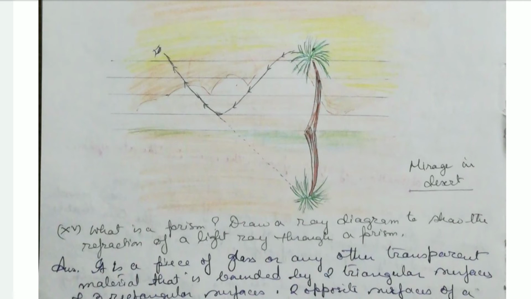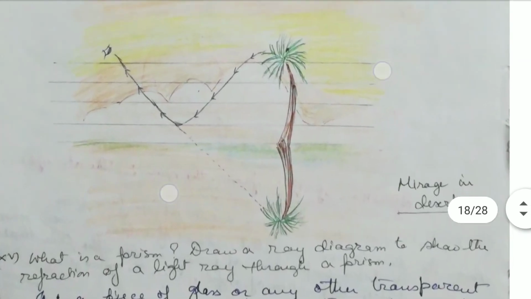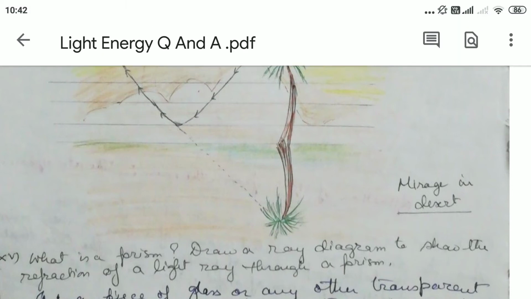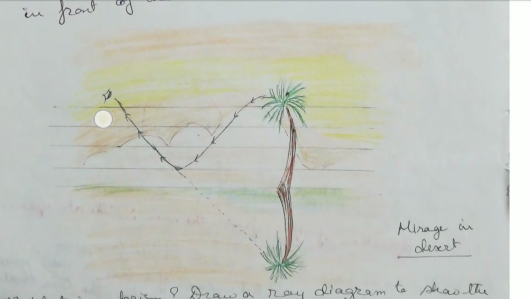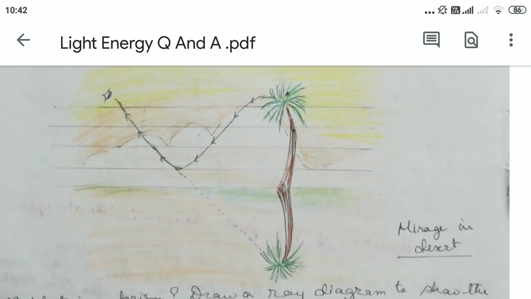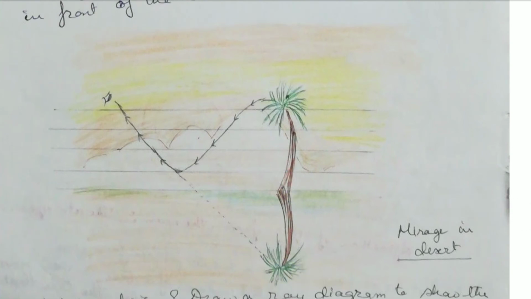This way it refracts away from the normal. At this stage the refracted angle becomes 90 degrees, and there is a total internal reflection. Then this ray goes from rarer to denser medium, and therefore it bends towards the normal, and when it reaches the eye, it gives a false image that there is a pool of water, because of the apparent position. Not the actual tree, but this type of appearance it gives due to the apparent position.